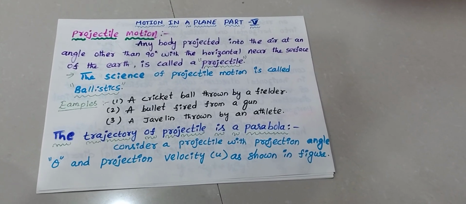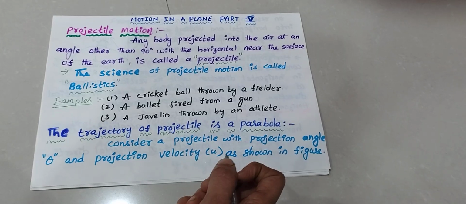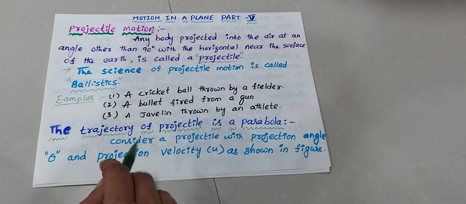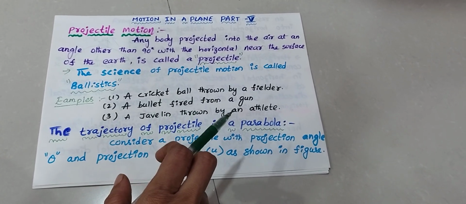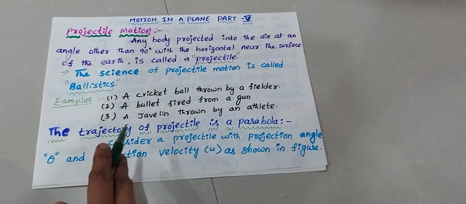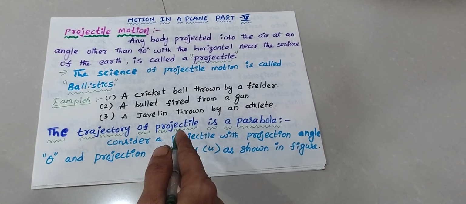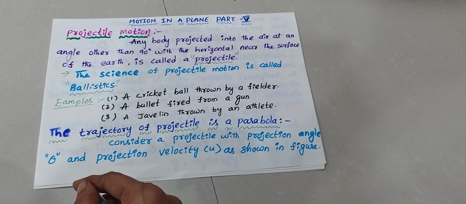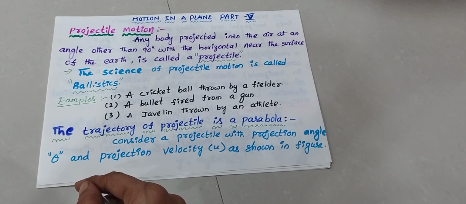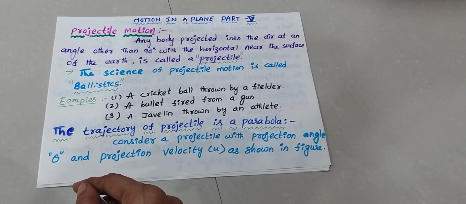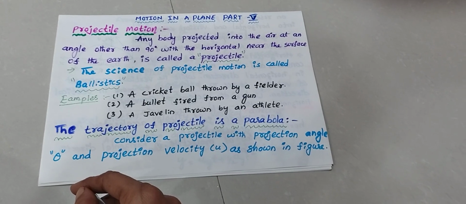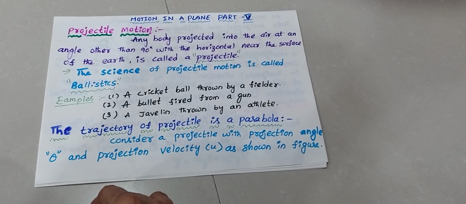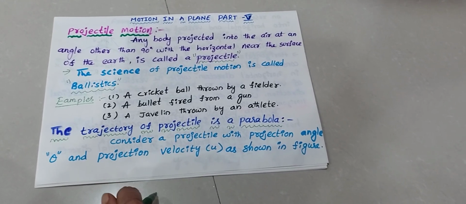Examples: a cricket ball thrown by a fielder, a bullet fired from a gun. The third one is a javelin thrown by an athlete. These are also examples of projectile motion. Very important for IP purpose. Next, the trajectory of a projectile is a parabola.